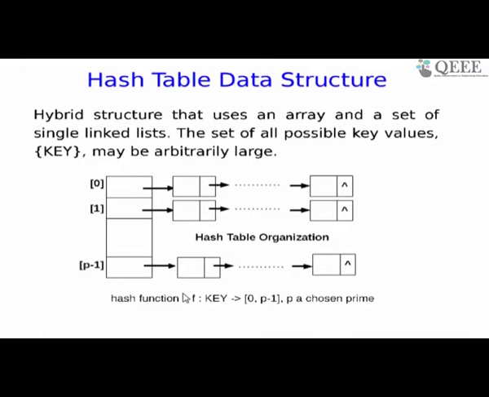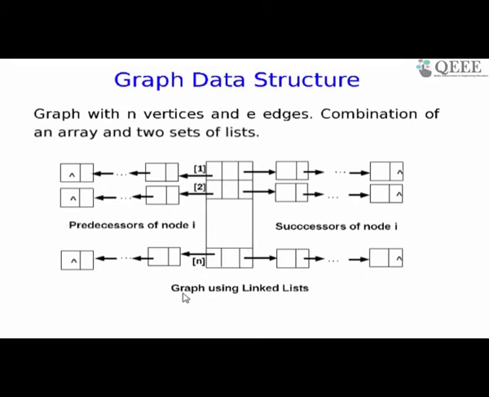Similarly, this is an example of a linked list as a graph. I don't know if it makes sense to you. The way you access it, again, observe there's an array in the middle. That array is indexed by vertices. On the left side, I have predecessors of a node I, and on the right side, I have successors of node I. What does it mean? If you ever have to use this, let me draw a very small graph and show you how it will look in this data structure that I'm trying to propose.